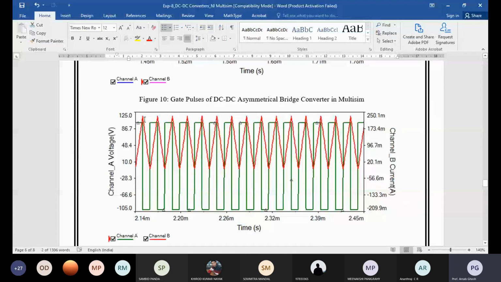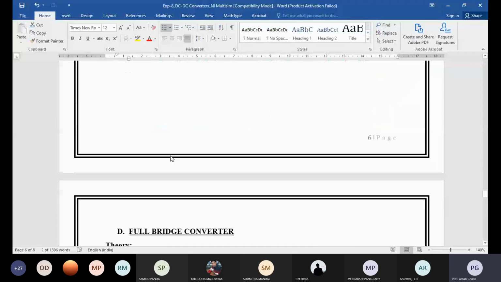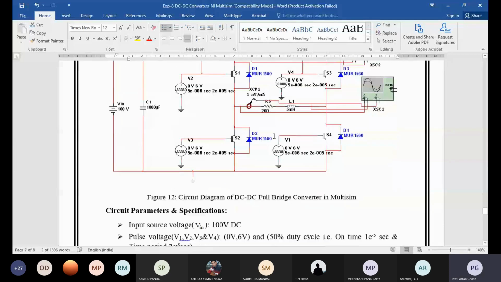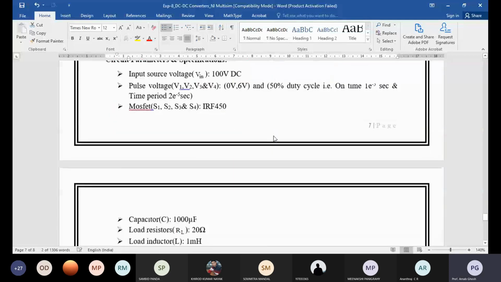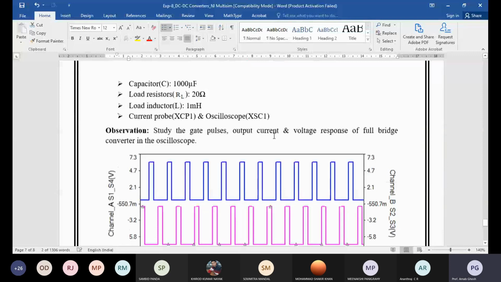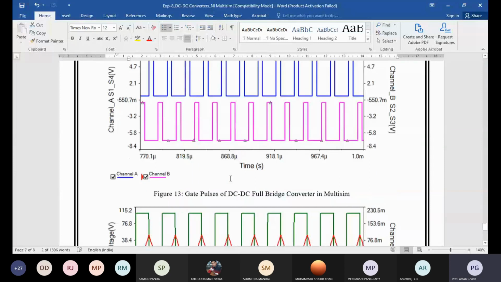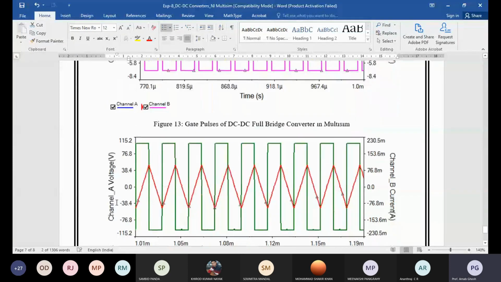Again you are replacing both the diodes of the diode rectifier with the full bridge. So the full bridge with anti-parallel diodes, basically you are using an RL load. If you are using an RL load, the anti-parallel diode is required. Without the anti-parallel diode it will not work. Here also you are getting the pulse width of the two arms, as well as the voltage. So more voltage you are getting over here.